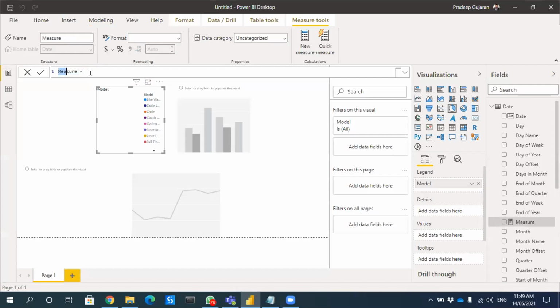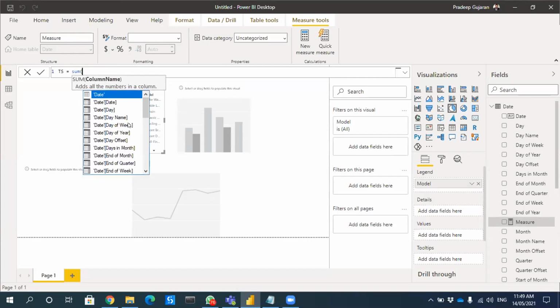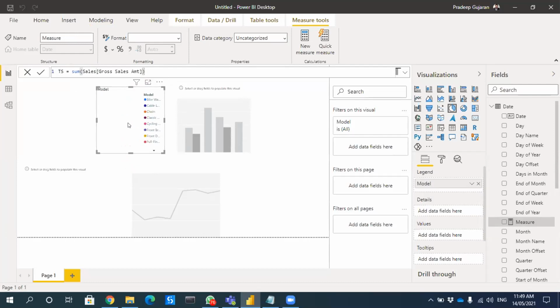So this is our first measure, which will be total sales. We'll use the same terminology which we used during our practice session, which was TS, total sales. So total sales will be sum of gross sales amount.